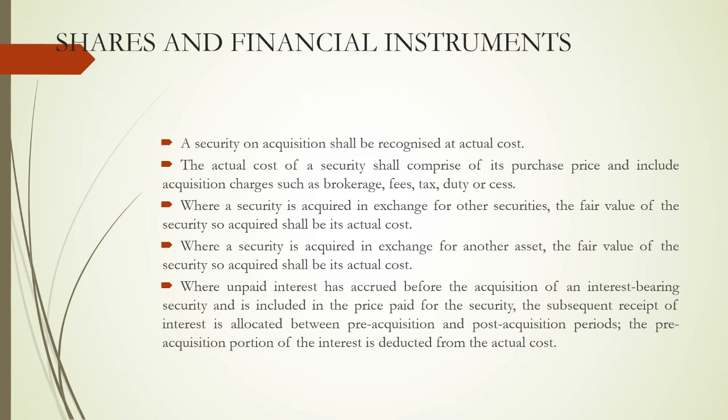Say, for example, you are purchasing a security of 1 lakh rupees, with 6% interest for 6 months, 1% per month. You purchased after 3 months of interest accrual, so the total price at purchase would be 1,03,000: 1 lakh for the security plus 3,000 interest. That 3,000 is cum interest. At the end you would receive 6,000 rupees as interest. That 3,000 rupees already in the security should not be taken into account while evaluating the cost; it has to be excluded. You have to exclude the interest portion to value the cost as per the standard for shares and financial instruments. Hope I am clear.